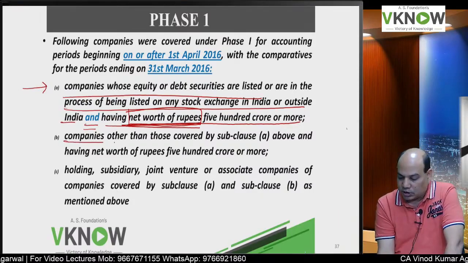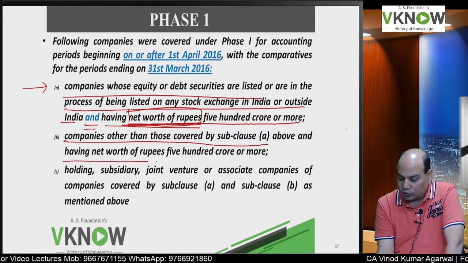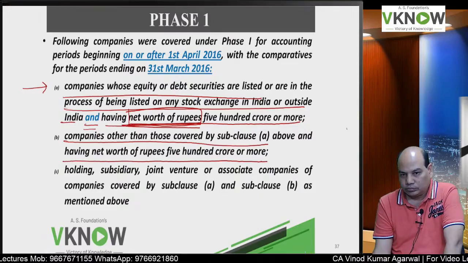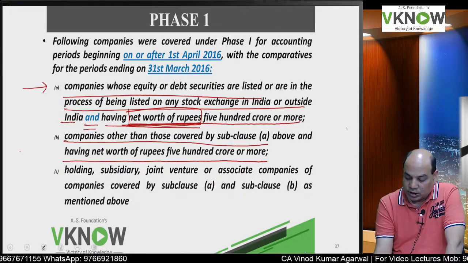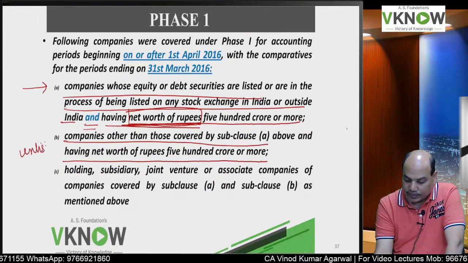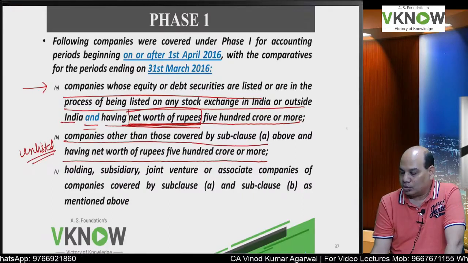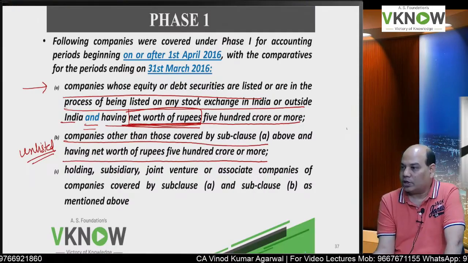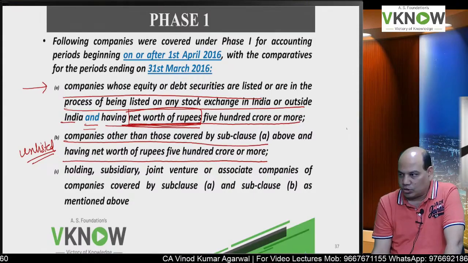Second is companies other than those covered by clause A above and having a net worth of rupees 500 crore or more. So this means it is not a listed company. Other than a listed company, you can say an unlisted company whose net worth is 500 crore or more, because if it is listed and more than 500 crore, it will get covered under the first clause.